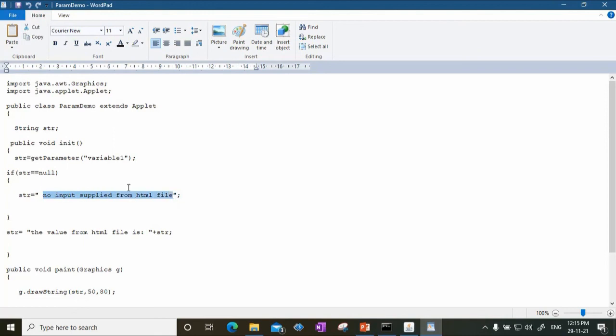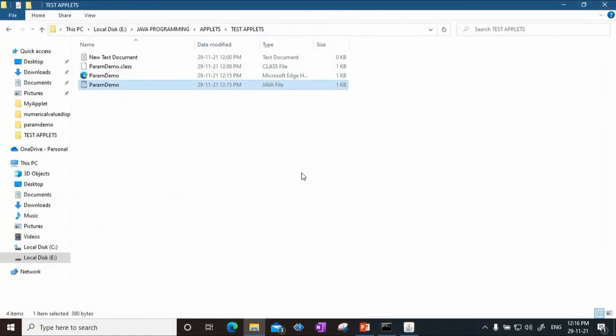Okay, and why is this printed? Because ultimately the getParameter method could not find a variable called variable1. Why? Because we had removed the param tag from the HTML file. So this is how you can supply parameters from an HTML document to the applet, and then the applet can fetch it using getParameter and can process it.